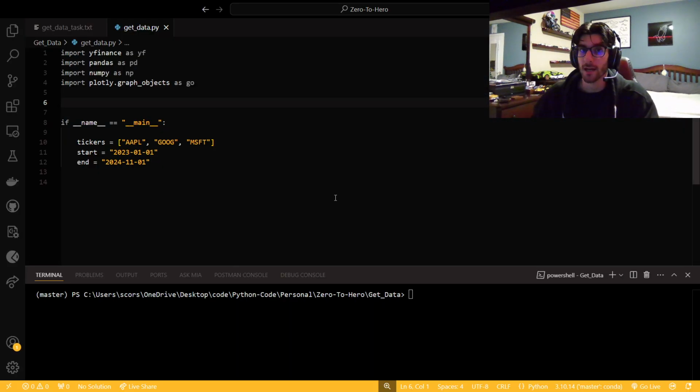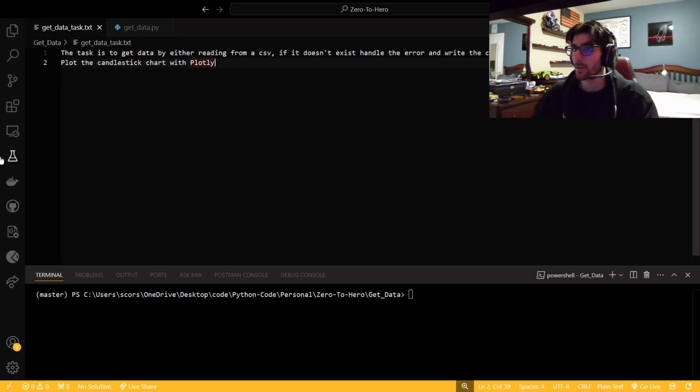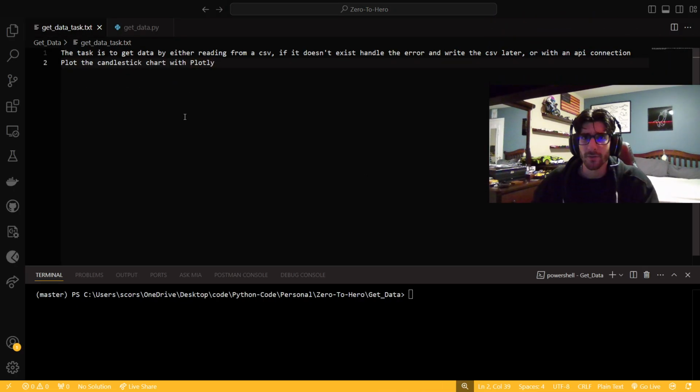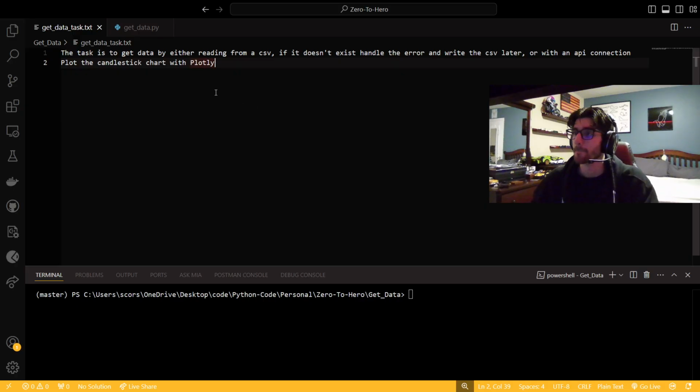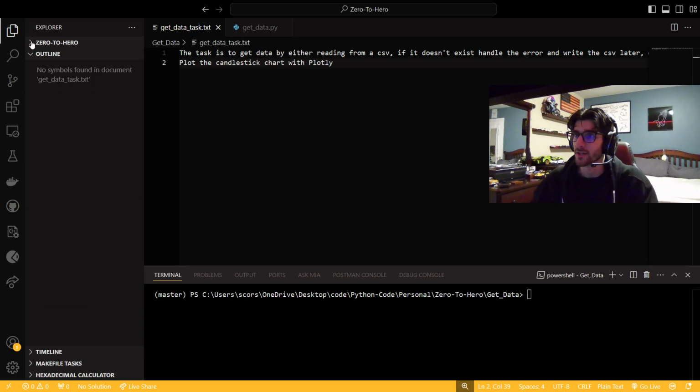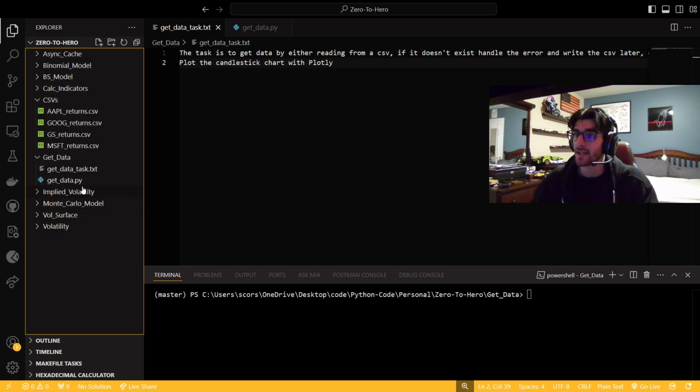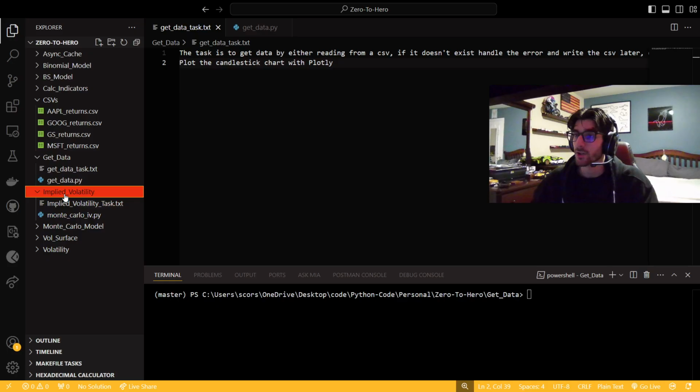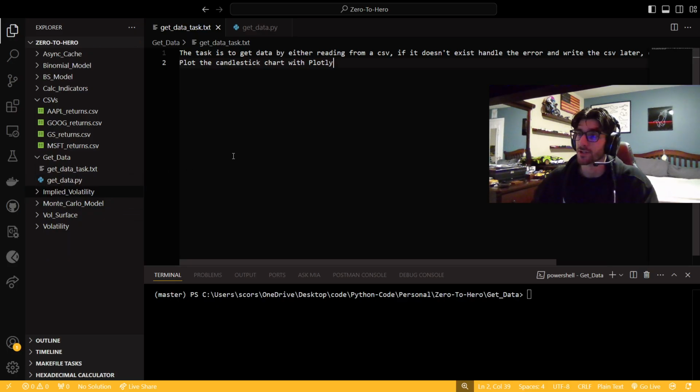So let's hop into our VS Code and let's get our task, right? Let me move my face out of the way. There we go. So when you go to the GitHub, it'll all be in this kind of format. It'll just be a zero to hero directory, and it'll be every single video pretty much with a task in text format and then the Python implementation.